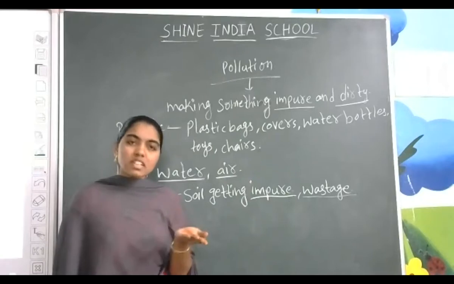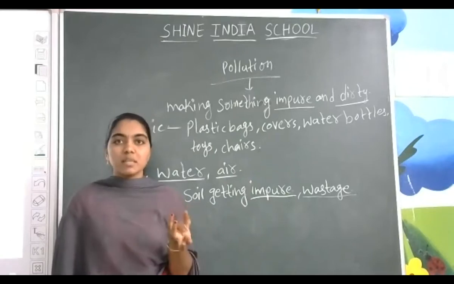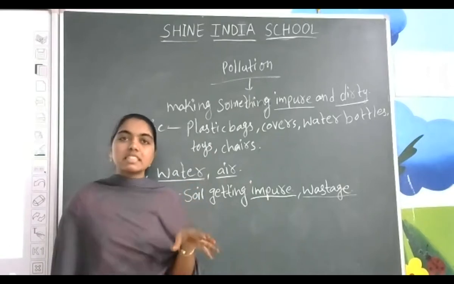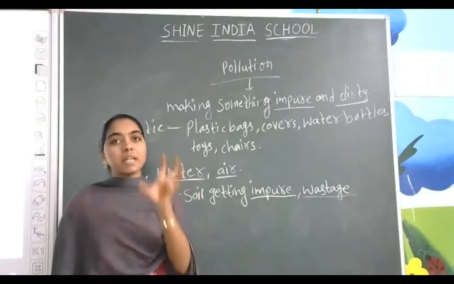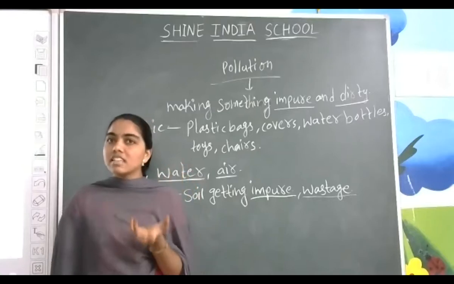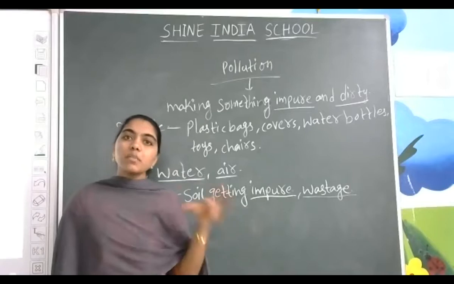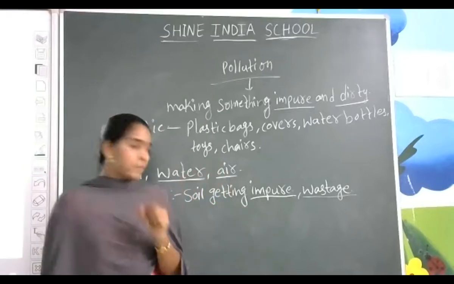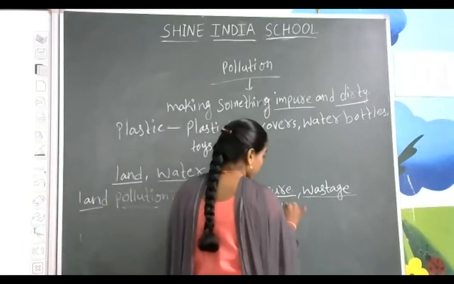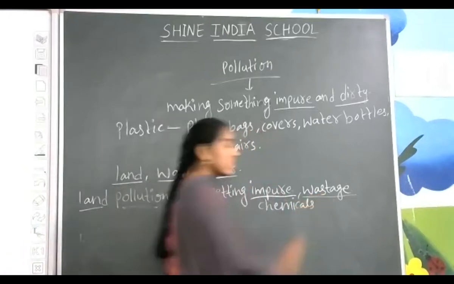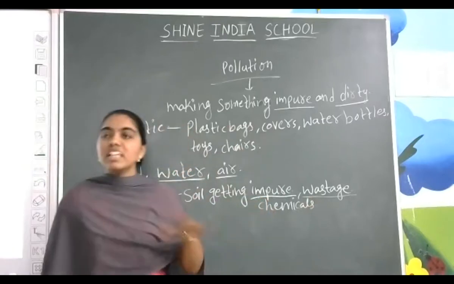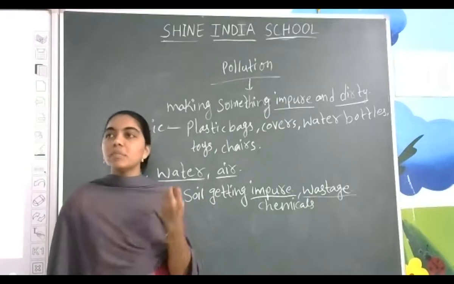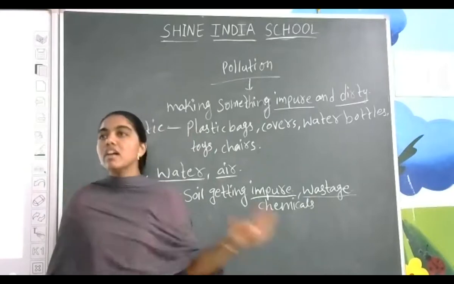Suppose the fruits and vegetables. To get a big size of fruits and vegetables, we are using pesticides, insecticides, all the things, and getting big-sized fruits and vegetables. It is also soil pollution. We are also giving more manure. We are also giving more chemicals to the plant. Means pure chemicals are used for the crops. So the upper part of the soil is called the humus. Humus is getting polluted. Humus is going to disappear one day.